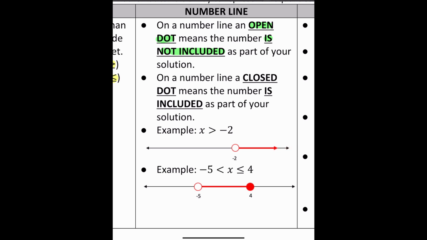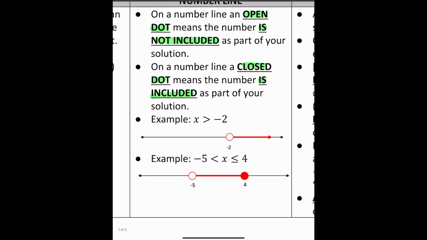Now, on a number line, a closed dot means the number is included in the solution set. So here I have -5 is less than x, which is less than or equal to 4. Well, looking at -5, this has a less than sign, so this is going to be an open dot. And this 4 is my other main character, and next to it has a less than or equal to, so it's going to have a shaded dot.